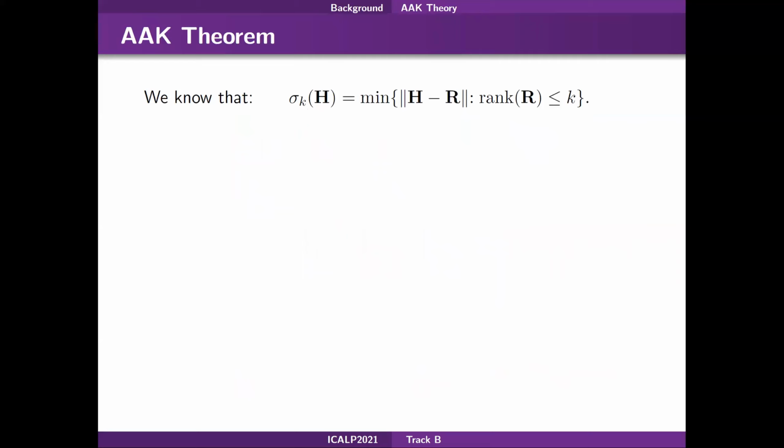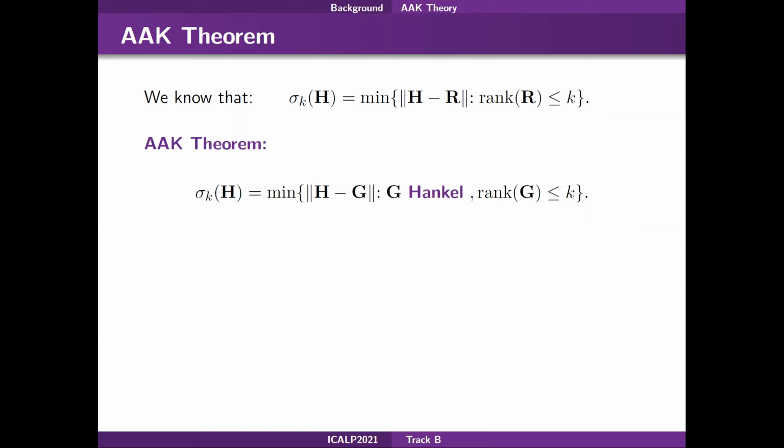We are now ready to state the AAK theorem. Earlier, we said that the best approximation of rank at most k is attained by truncating the SVD, and we have an approximation error equal to sigma k. Now the AAK theorem tells us that the same error can be attained when we are looking for the best approximation within the class of Hankel matrices.